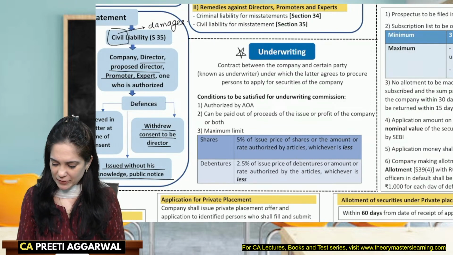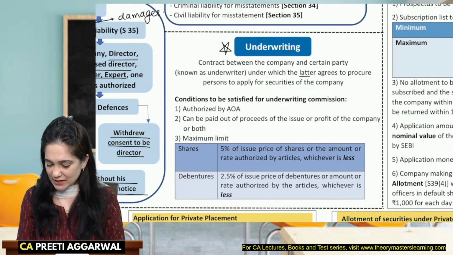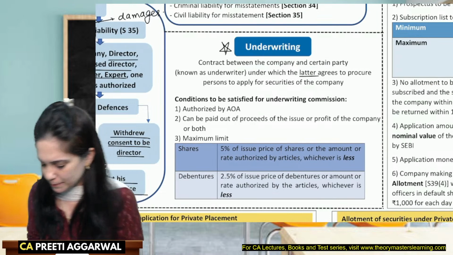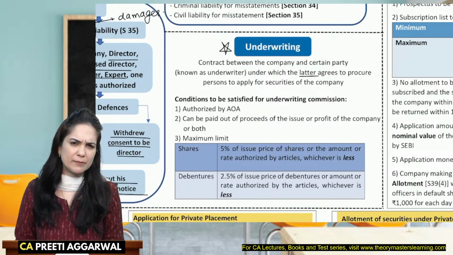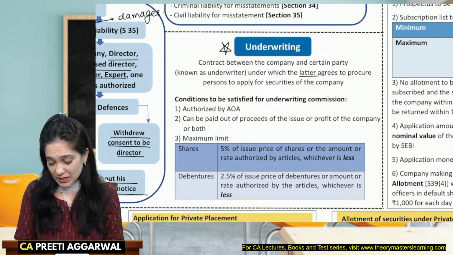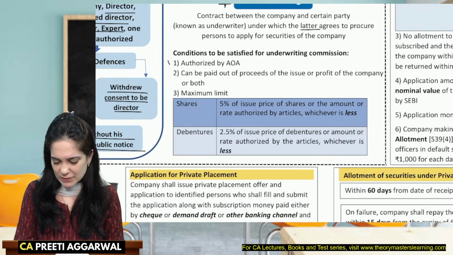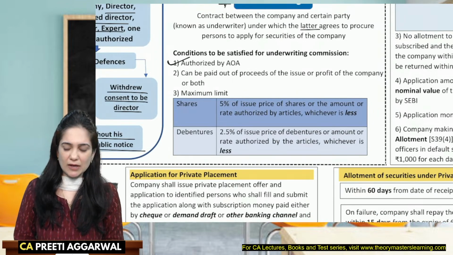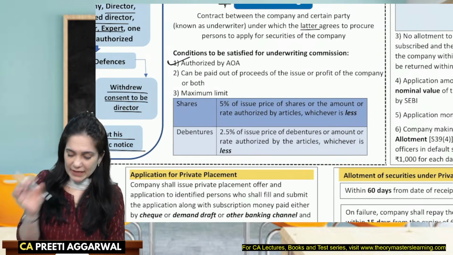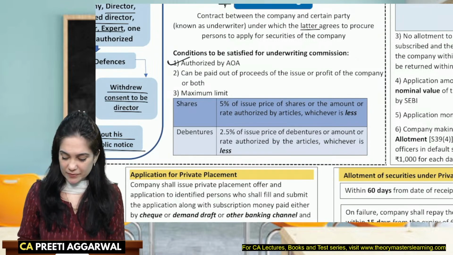So it is a contract between the company and a certain person known as underwriter, under which the latter, that is underwriter, agrees to procure persons to apply for the securities of the company, and if they don't, he will purchase. What are the conditions to be satisfied for underwriting commission? The first thing is that it should be authorized by the articles. Okay. The name of the underwriter will be mentioned in the prospectus.